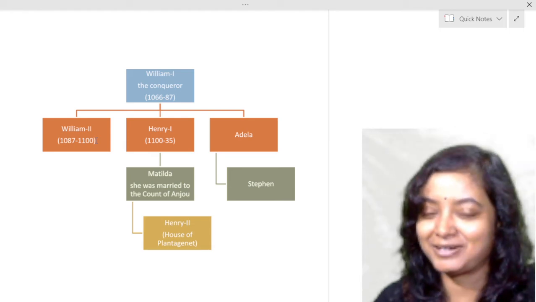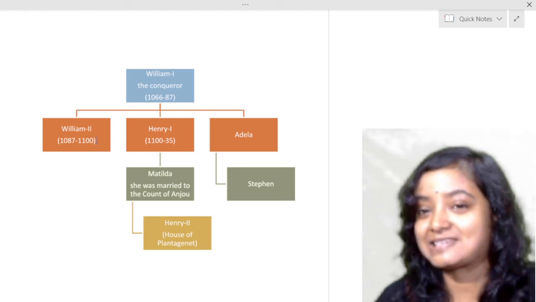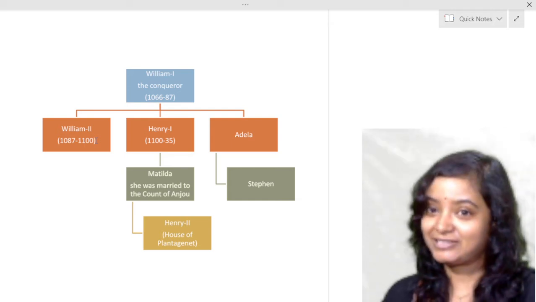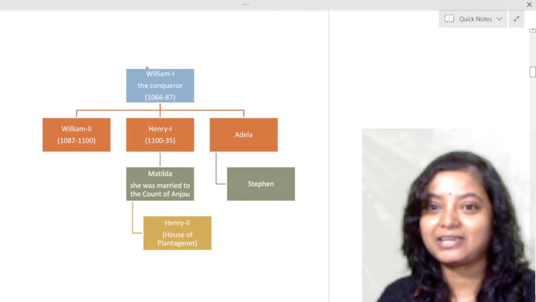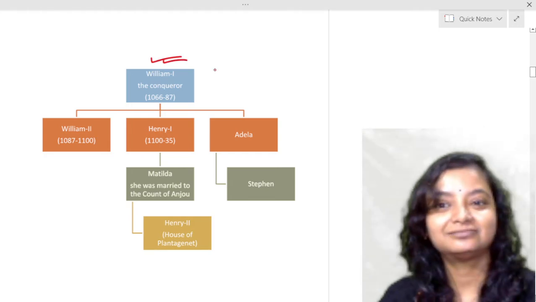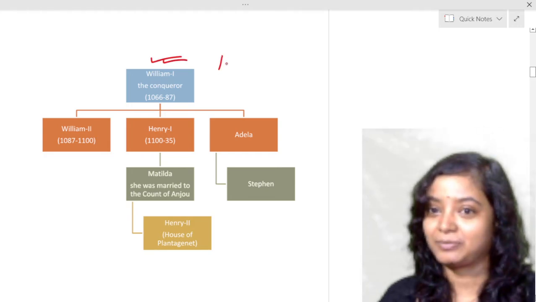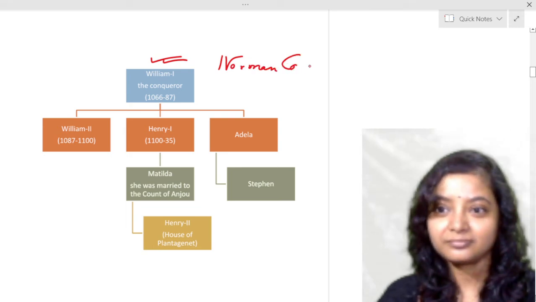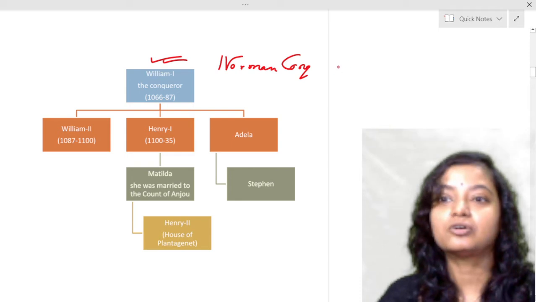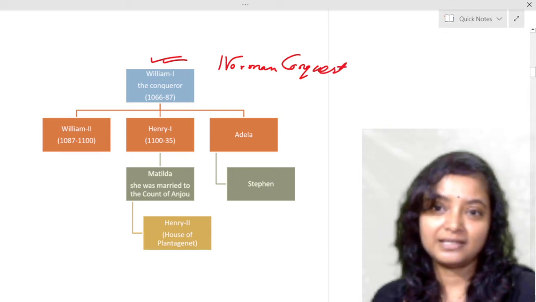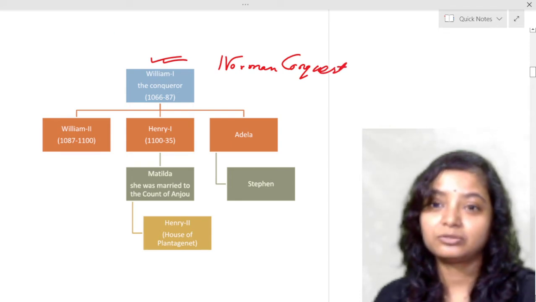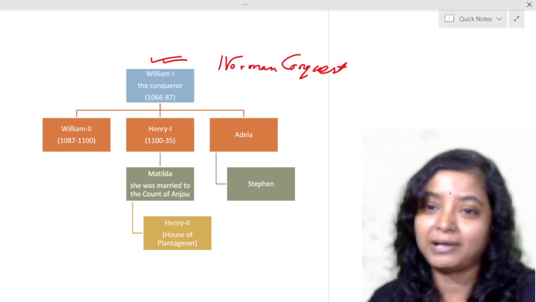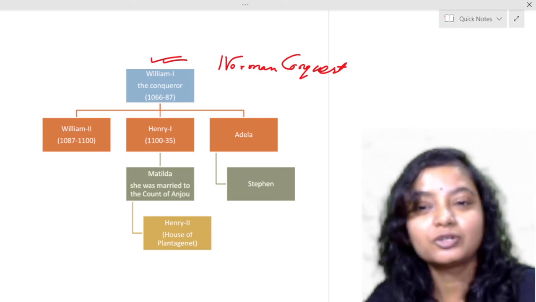Can we remember the Battle of Hastings? In the Battle of Hastings, William the Conqueror defeated Harold and became the king. The Battle of Hastings, or Norman Conquest, happened in 1066. So with the Norman Conquest, England's throne became the throne of the French also, and that amalgamation of French and English took place.